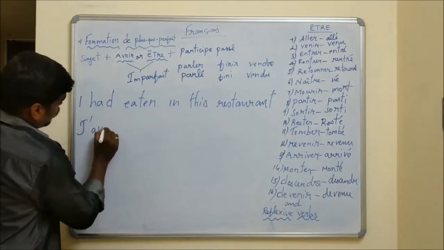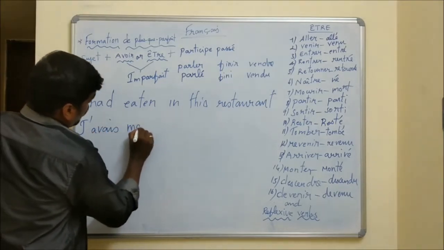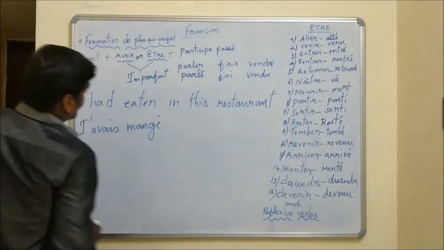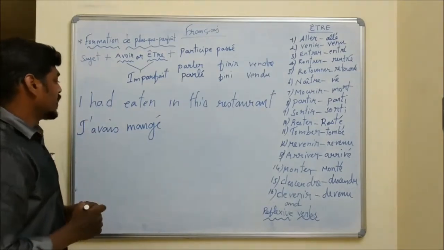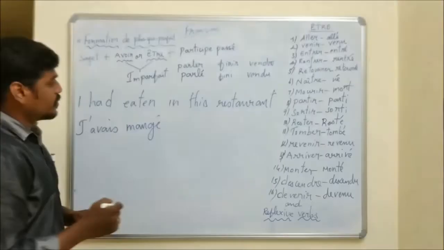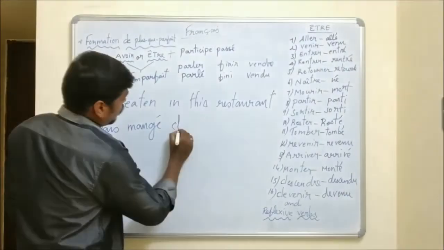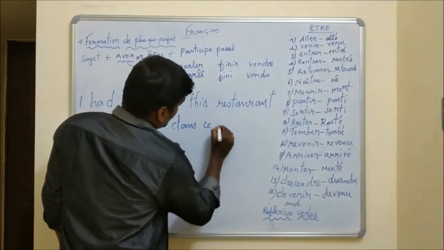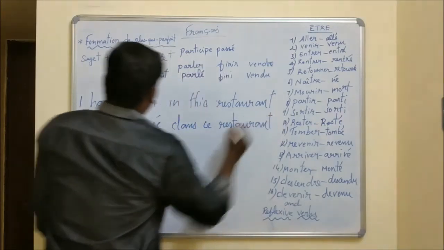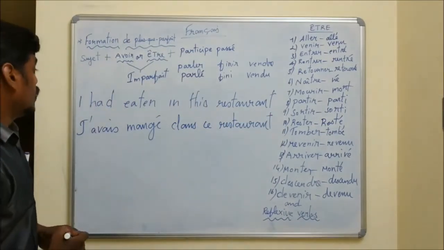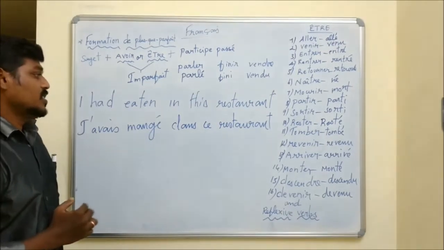J'avais mangé. Okay. First, I have conjugated auxiliary avoir in the imperfect tense. Then I put past participle of the given verb. Dans ce restaurant. Okay. J'avais mangé dans ce restaurant. I had eaten in this restaurant.